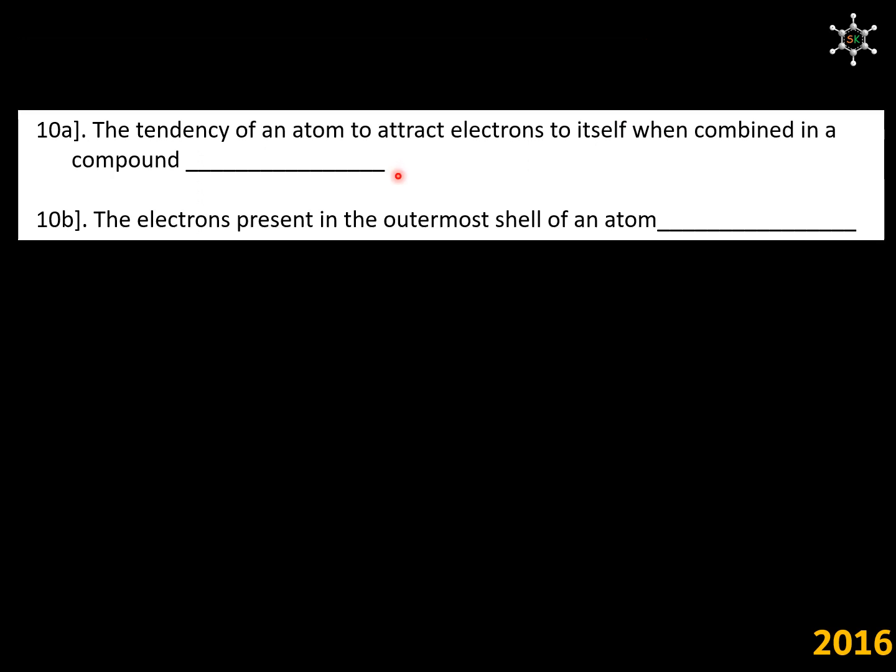The tendency of an atom to attract electrons to itself when combined in a compound is electronegativity. Electrons present in the outermost shell of an atom are valence electrons.